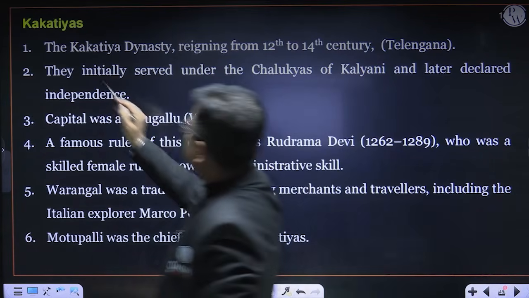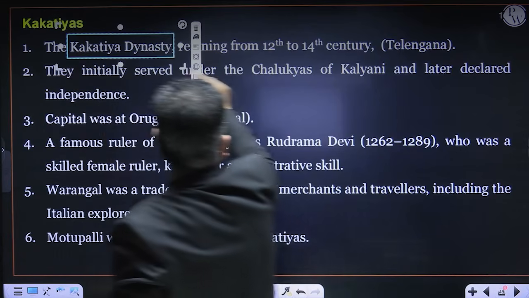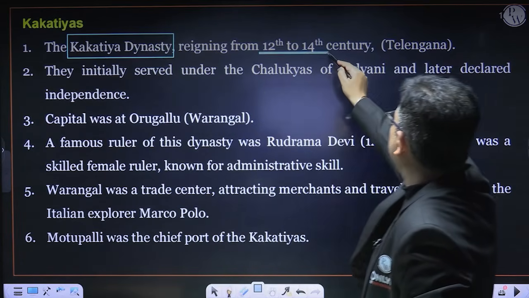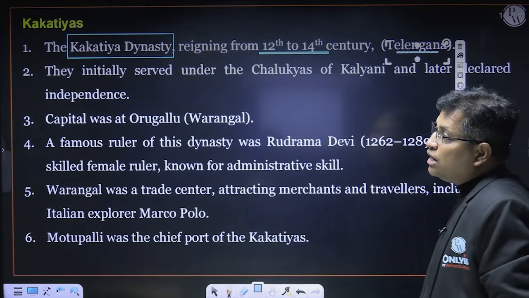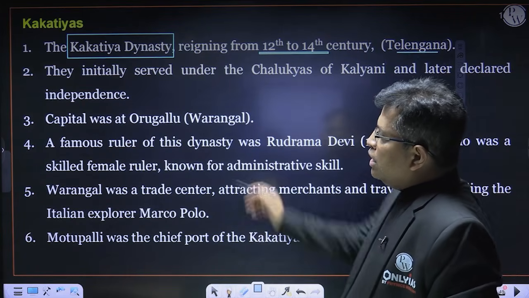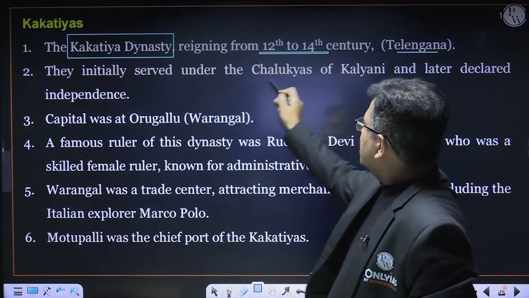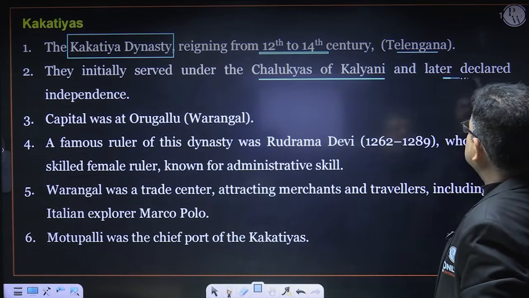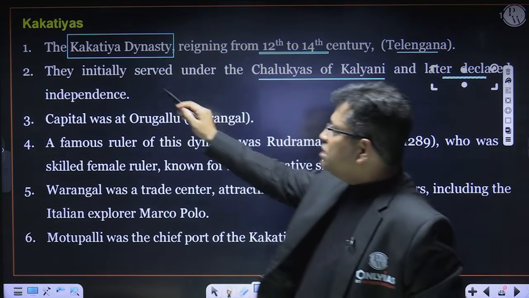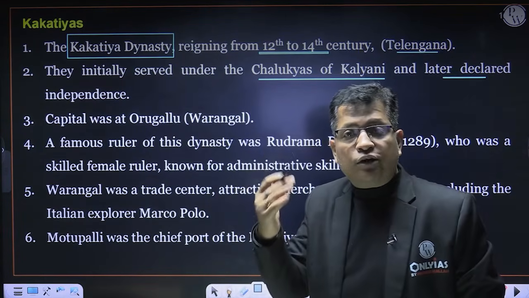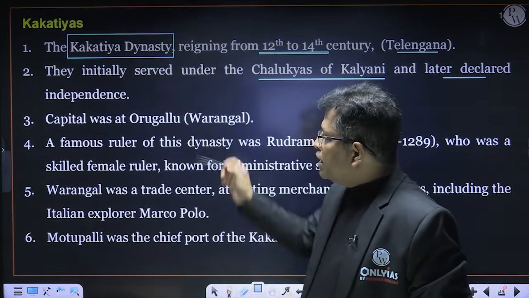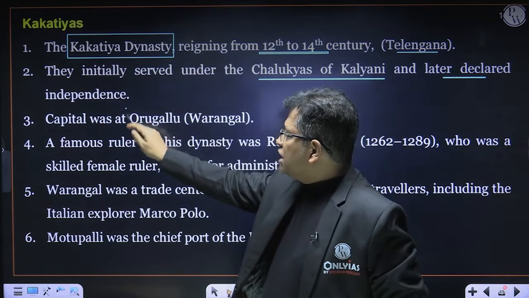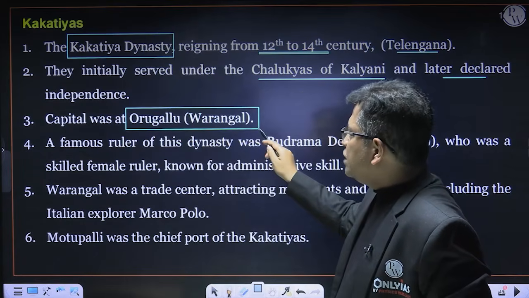The Kakatiya dynasty was reigning from the 12th to the 14th century, and today it corresponds to the Telangana state. Harihar and Bukka initially served under the Chalukyas of Kalyani and later declared independence. The Kakatiyas were feudatories of the Chalukyas, and then they established their independent rule. Their capital was Orugalu, that is Warangal.